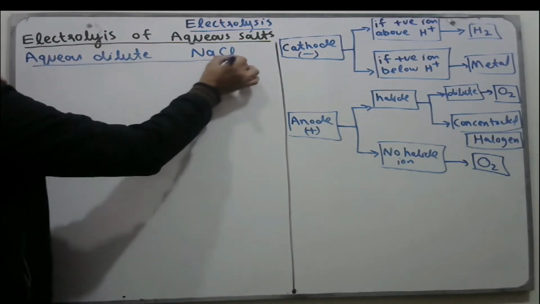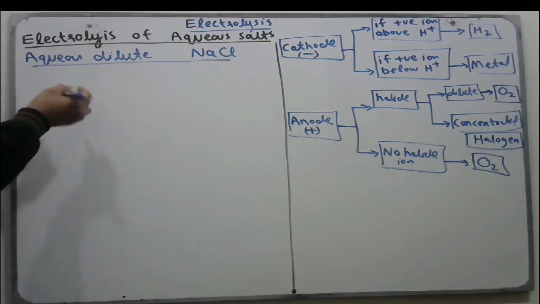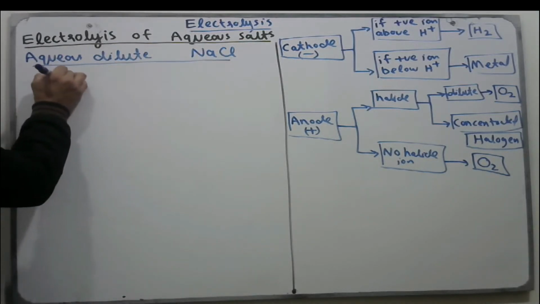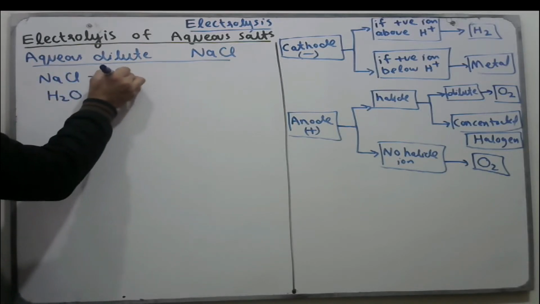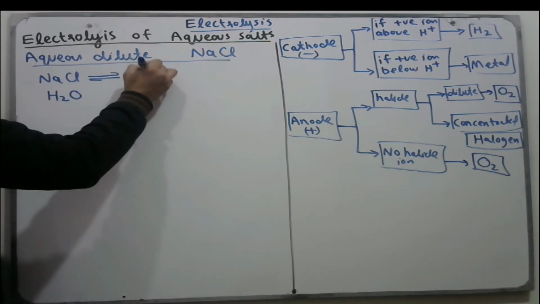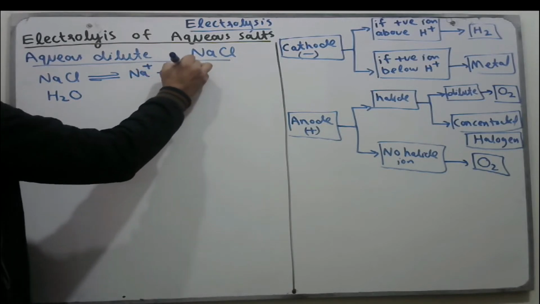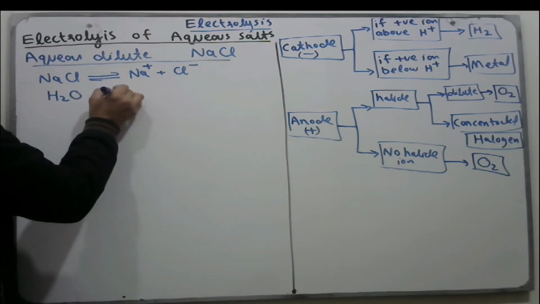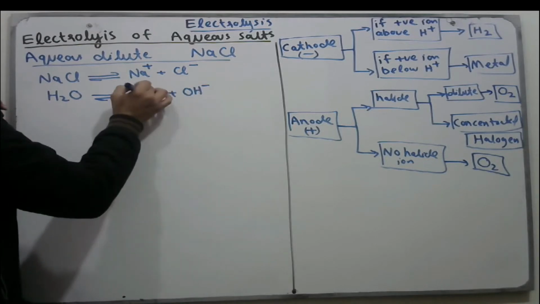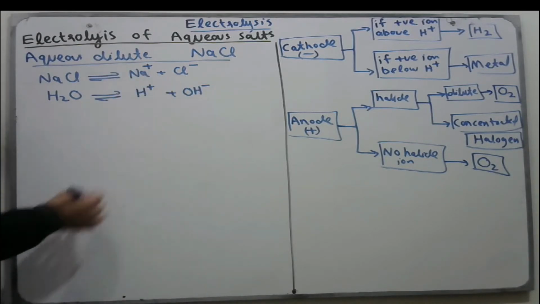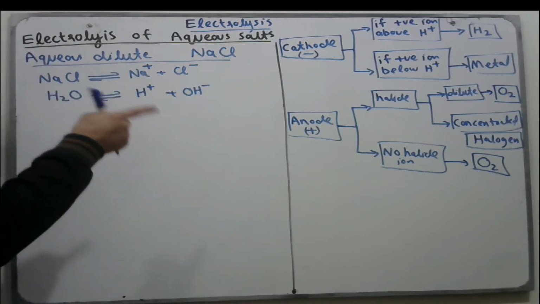Now first one, the ions present in solutions. We dissolved common salt NaCl in water, so the ions present should be sodium ions in aqueous solution, chloride ions in aqueous solution, hydroxide ions in aqueous solution, and H positive ions in aqueous solution. So there are 4 ions present in solution.